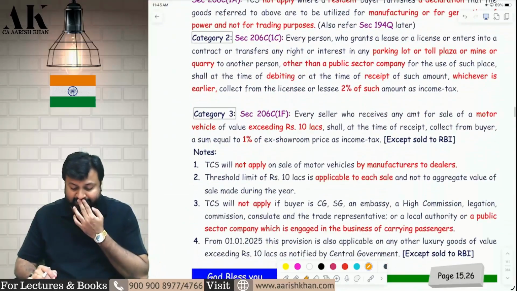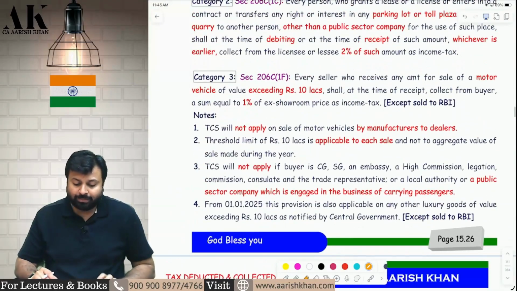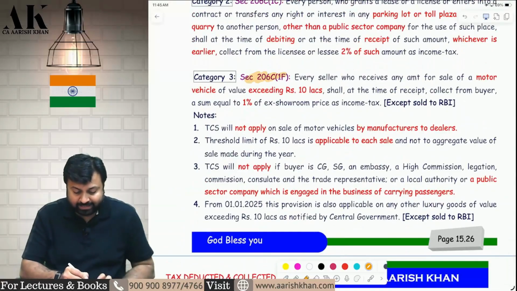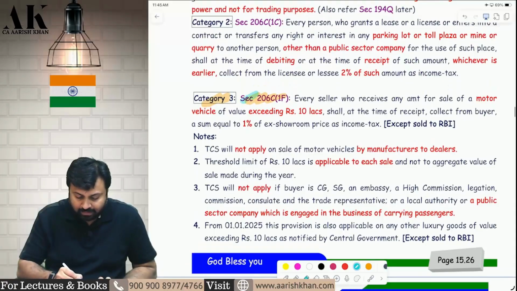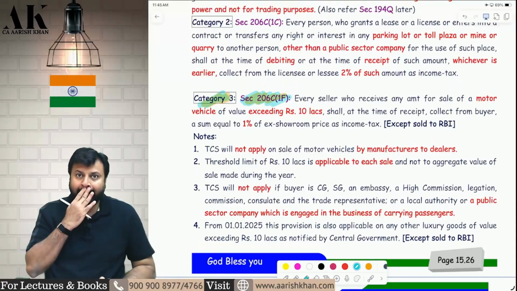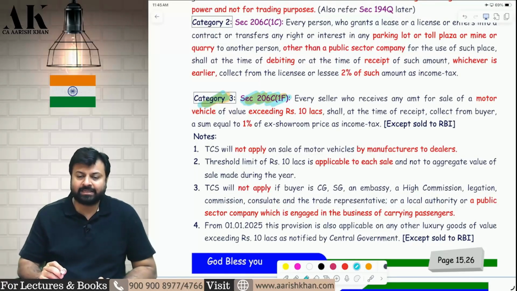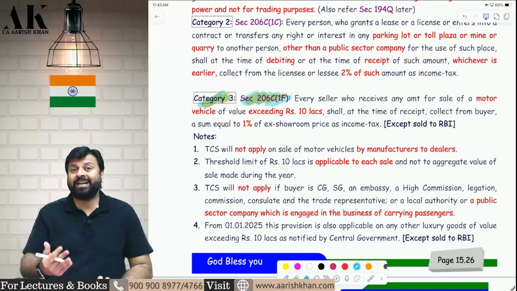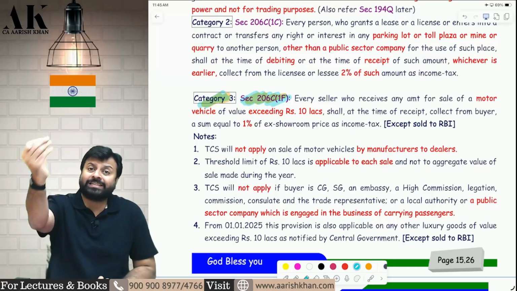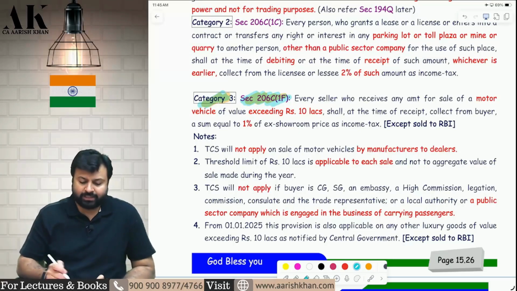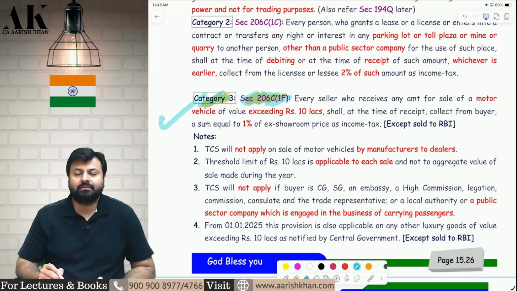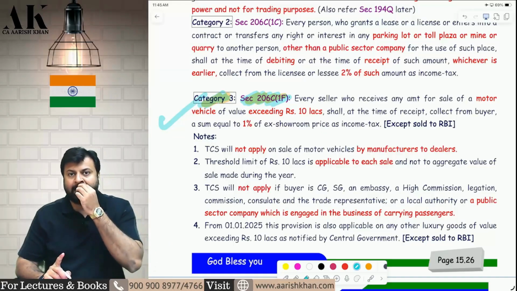Second amendment in TCS. You all might be knowing, in 206C(1F), in category 3 TCS, I have told you last year that the government has said that we will notify a few more luxury goods which will be subject to TCS in this section if the consideration exceeds 10 lakh rupees. So last year the government promised that we will notify a few more goods if the consideration exceeds 10 lakh rupees.